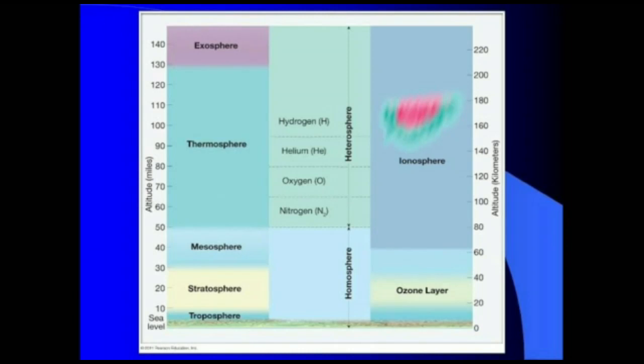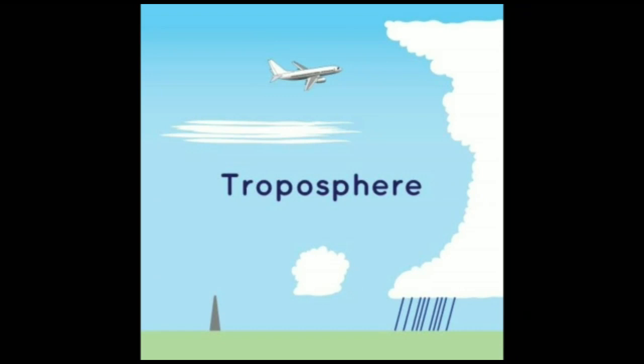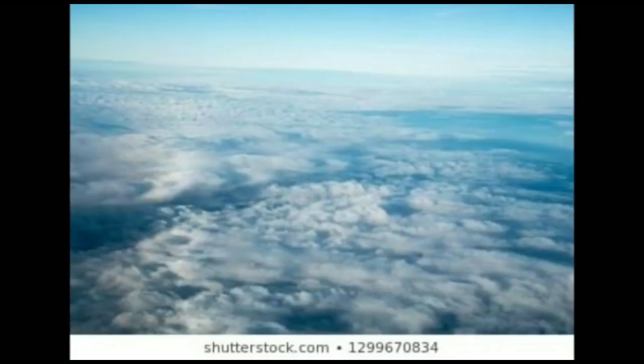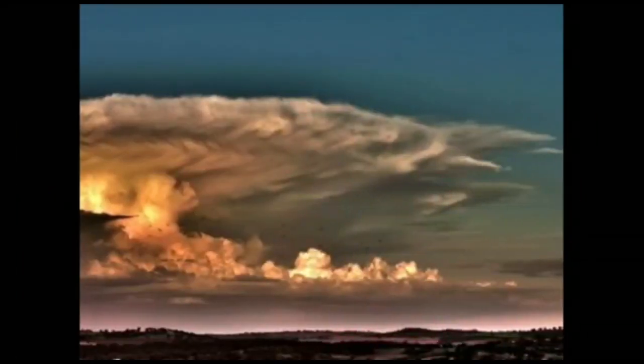Its average height is about 16 kilometers. Tropo means change. Almost all changes in daily weather take place in this layer. Most of the clouds, water vapor, dust particles and atmospheric disturbances are found here.